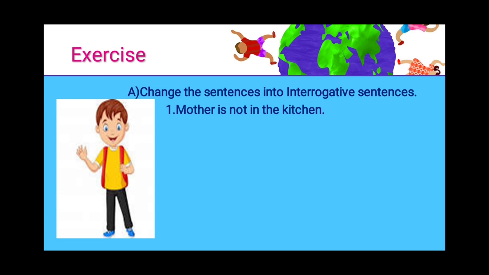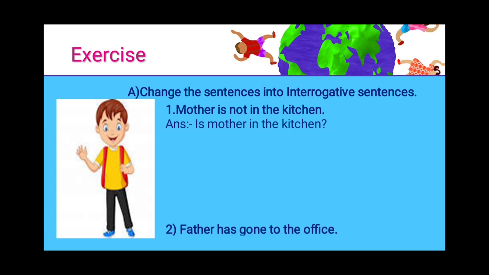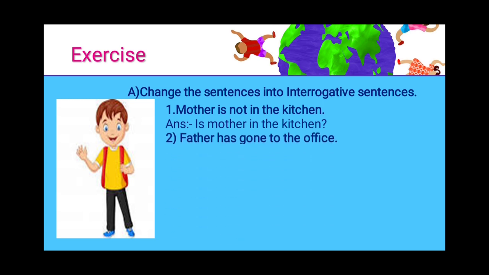Okay, we'll do it together. Is mother in the kitchen? And it will end with a question mark. Let's go to the second example. Father has gone to the office.